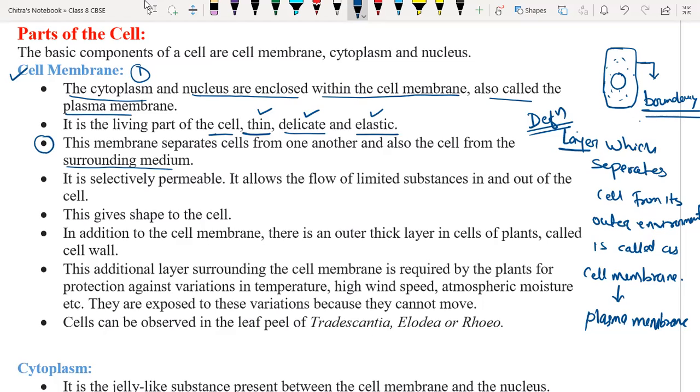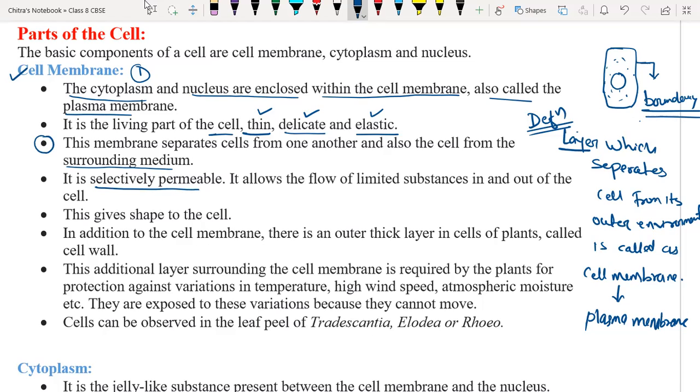It is selectively permeable. There is a very big difference between semi permeable and selectively permeable. Selectively permeable means it allows the passage of certain material, liquid, gases through it by the process called osmosis or diffusion. That's why the cell membrane is called a selectively permeable membrane.